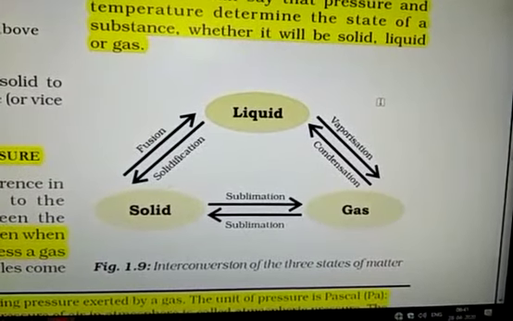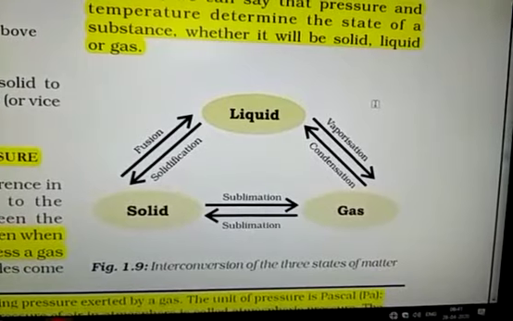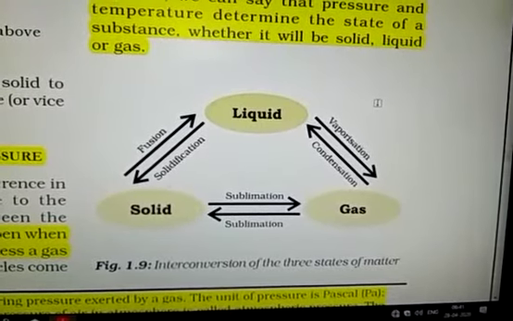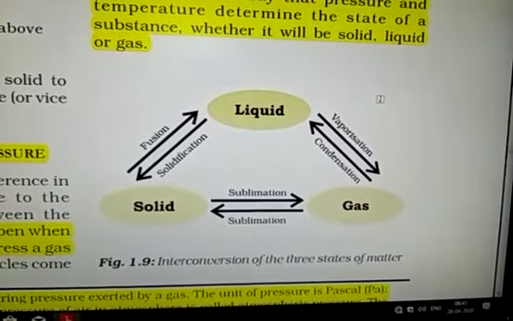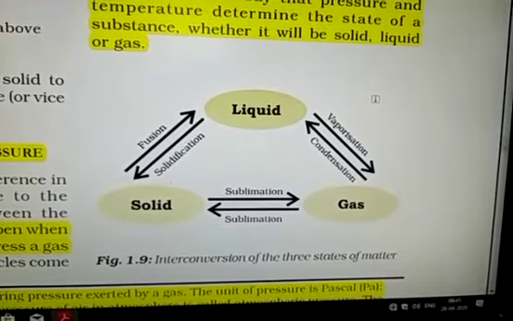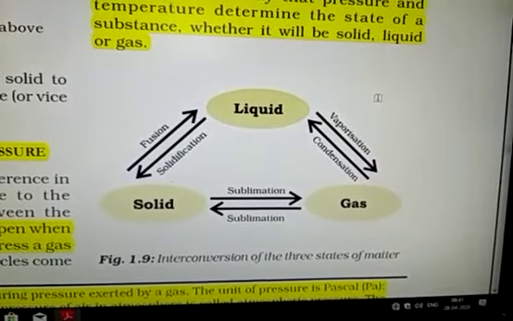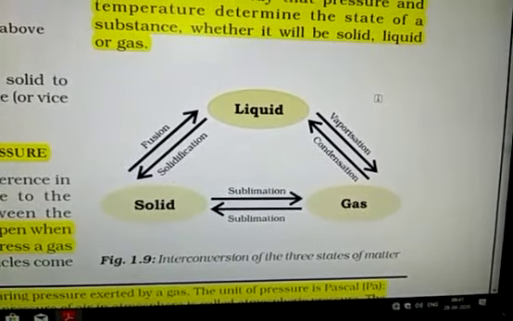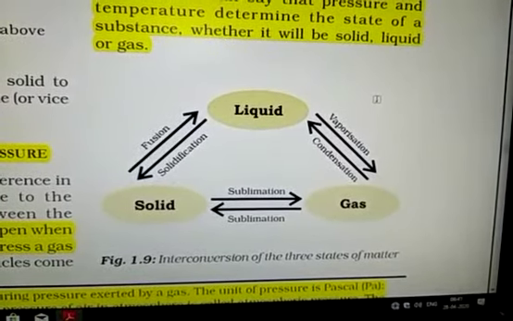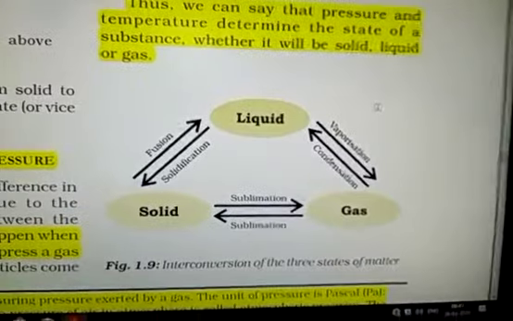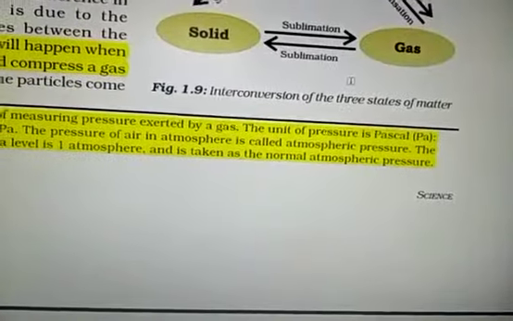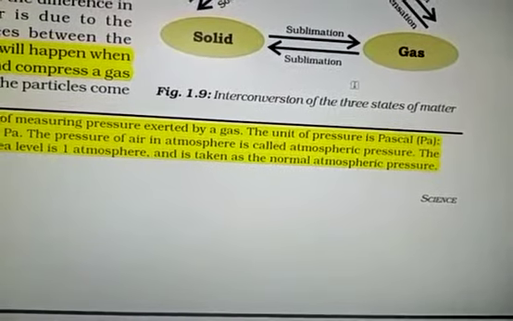This change is known as fusion. Liquid changing into gas is known as vaporization. Gas directly changing into solid is known as sublimation. The reverse, solid changing into gas, is also known as sublimation. Gas changing into liquid is known as condensation, and liquid changing into solid is known as freezing or solidification. So these conversions are possible due to temperature and pressure.